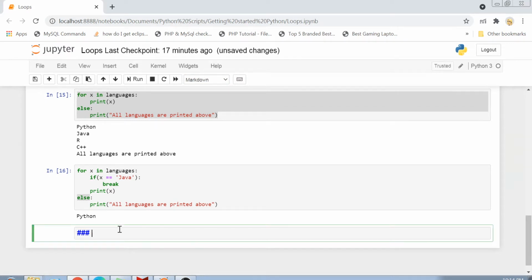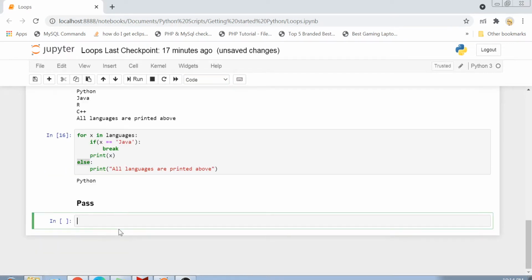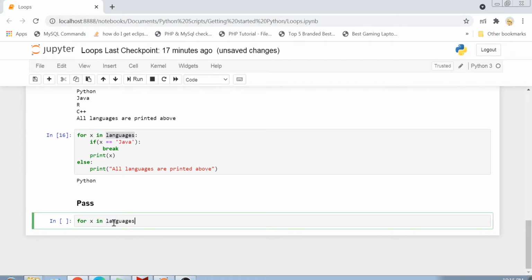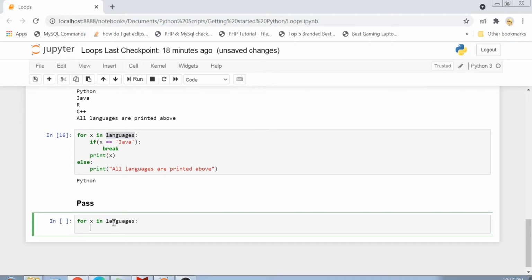So pass is, you will see that sometimes we have some sort of loop, for example x in languages. Let me copy this. So sometimes you have some sort of loop, but you are not sure what to do in that loop right now. Let's suppose I created a for loop and I know that I have to implement it somehow, but I don't know the implementation yet.